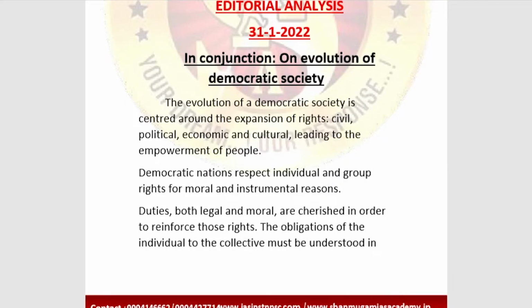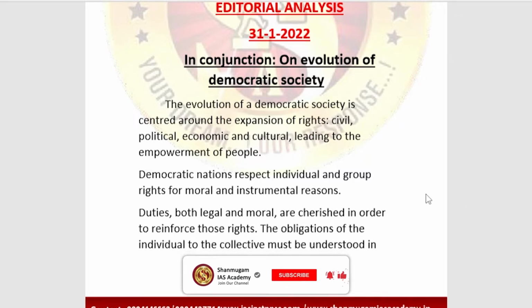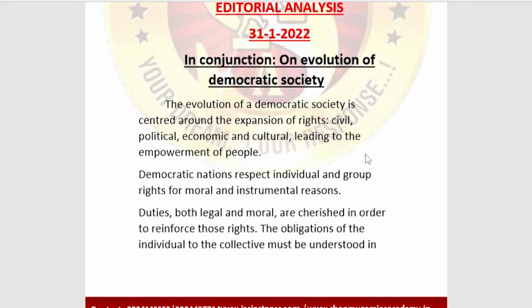Editorial analysis of 31st January 2022. Here, what we are going to see today in the editorial is in conjunction on the evolution of democratic society. Majorly, this comes under the UPSC mains under the polity section, and for UPSC prelims also it is very important. Here we are going to combine and see the major differences between the fundamental rights, the fundamental duties, and the directive principles of state policy.